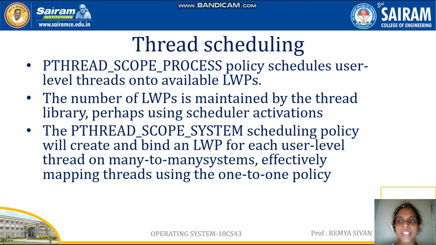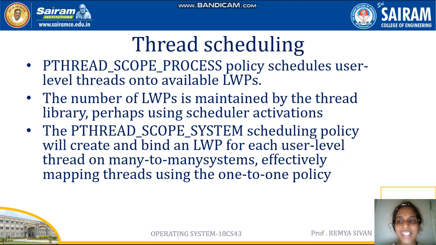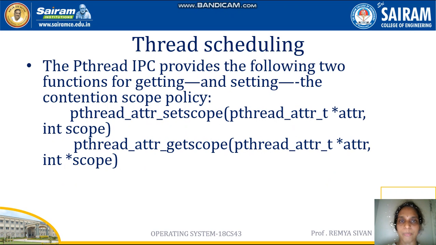The first one, the PTHREAD_SCOPE_PROCESS policy, schedules the user-level threads onto available lightweight processes, and this lightweight process information will be in the thread library, and it can be used for scheduler activations. And the second one, the PTHREAD_SCOPE_SYSTEM scheduling policy, will create and bind an LWP for each user-level thread on many-to-many systems, effectively mapping threads using the one-to-one policy.